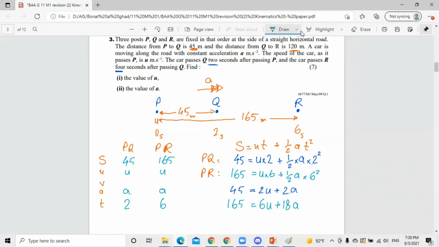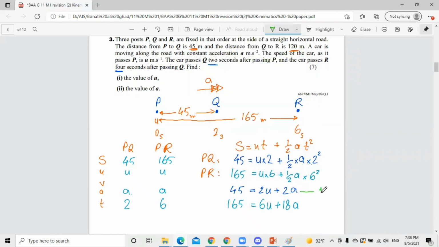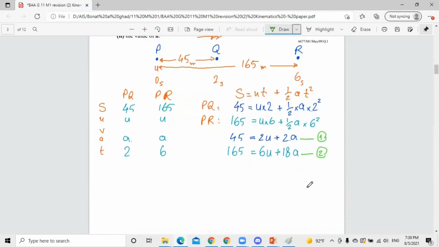Now we will use these two equations to subtract. Let's say this is the first equation and this is the second equation. We can do simultaneous equations, whatever you want in math. For example, I'll multiply equation number 1 by -3, and equation number 2 I will keep as it is.